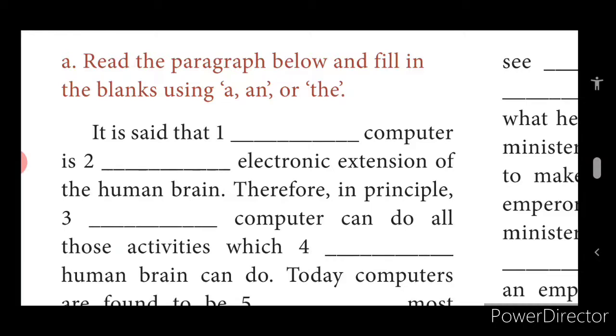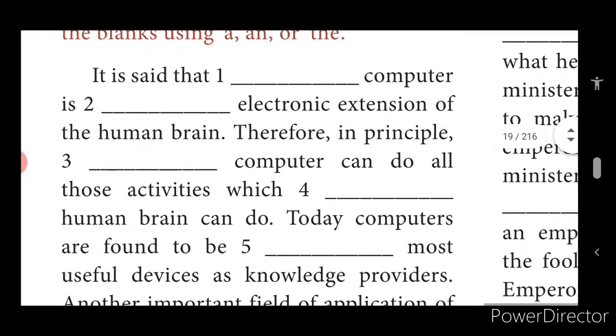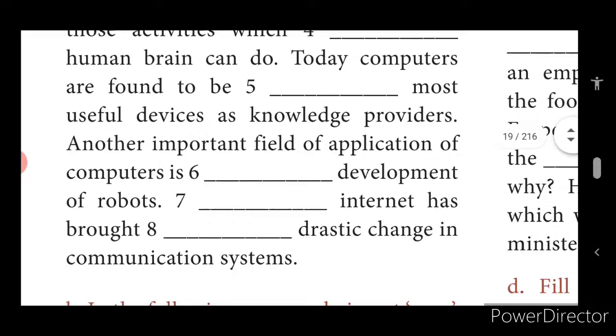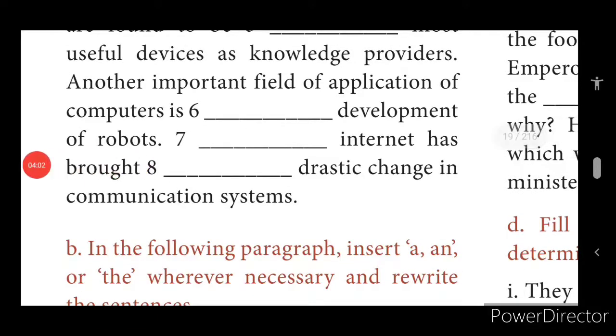Therefore, a computer can do those activities which a brain can do. Today, computers are found to be the most useful device as knowledge providers. Another important field of application of computers is the development of robots. The internet has brought a drastic change in the communication system. Okay.